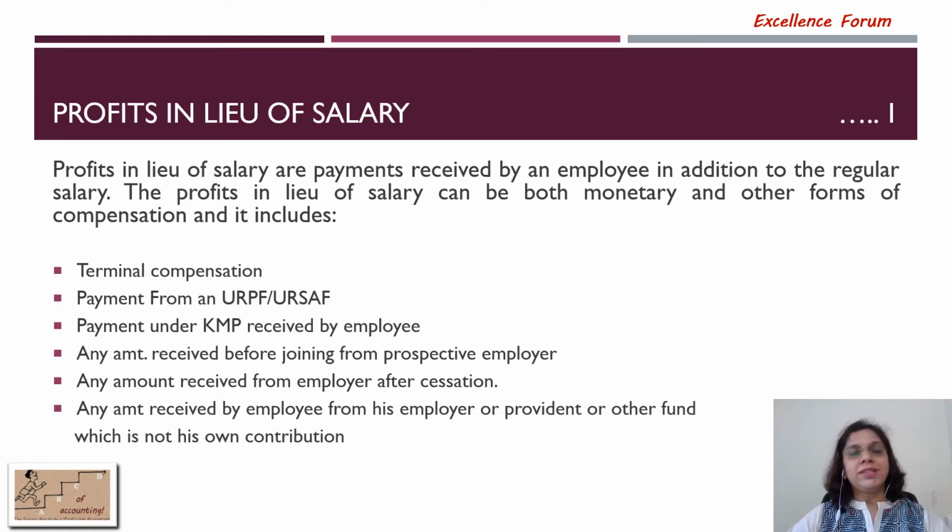As we saw, salary also includes profits in lieu of or in addition to salary. Profits in lieu of salary are the payments received by an employee in addition to his regular salary.